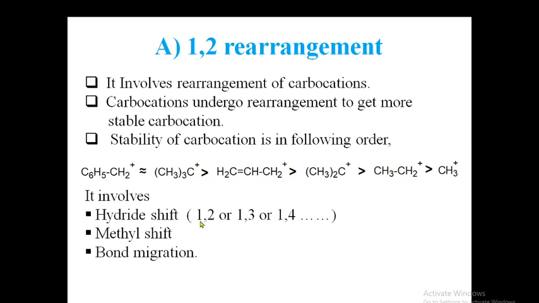So many different types of hydride shifts are there. Methyl shift is also there, very similar to hydride shifts. And one more rearrangement that is also important is bond migration. If there is no possibility of hydride or methyl shift, then bond migration may take place to get the more stable carbocation.